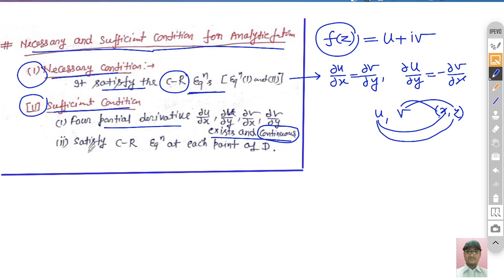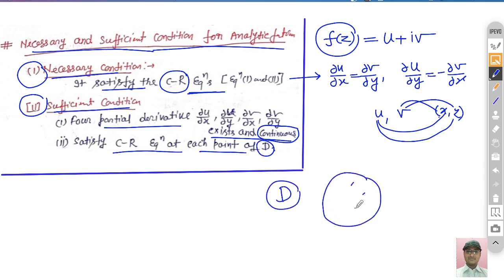Now if you look at the second part, the second sufficient condition, it must satisfy the Cauchy-Riemann equations at each point of the domain D. If we talk about an analytic function in some domain D, then it must satisfy the Cauchy-Riemann equations at each and every point of this domain D. So this is the necessary and sufficient condition for the function to be analytic. In the GATE exam, these types of things are many times asked, so be careful about them.